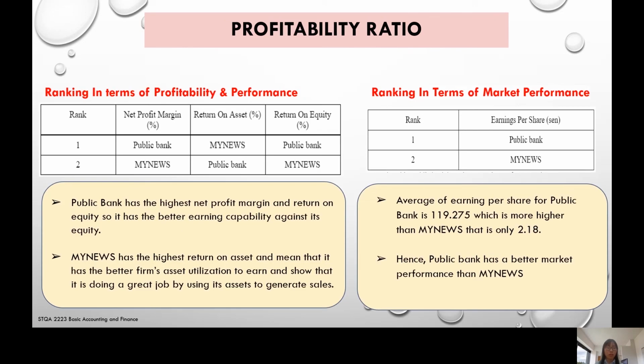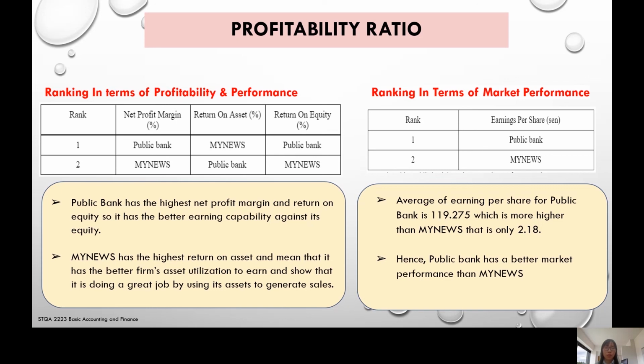Then, we also compare the profitability ratio between the companies by looking at the ranking in terms of profitability and performance and the ranking in terms of market performance. The Public Bank has the highest net profit margin and return on equity, hence it has the better earning capability against its equity. However, the MYNEWS has the highest return on assets, and this means that the MYNEWS company has better firm asset utilization and is doing a great job using its assets to generate sales.